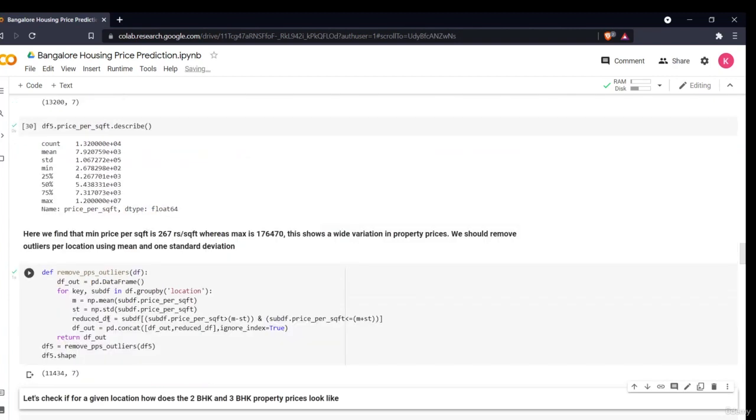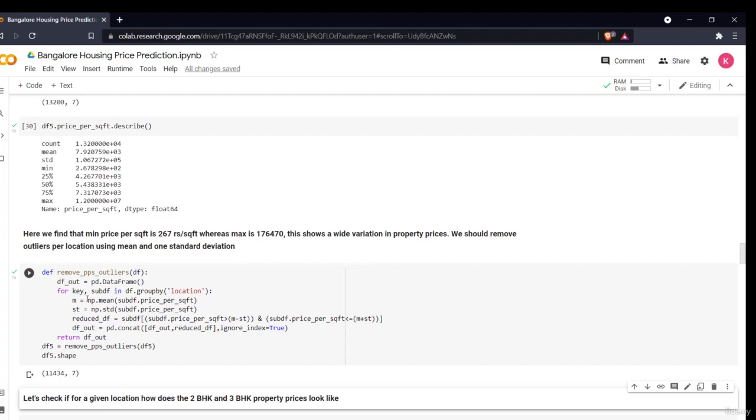Now this is another way of removing outliers. Here we find that the minimum price per square foot is 267 rupees, and the maximum is very high, which shows a wide variation in property prices. We should remove outliers per location using mean and one standard deviation. So I'm defining a function and creating a data frame called df out.